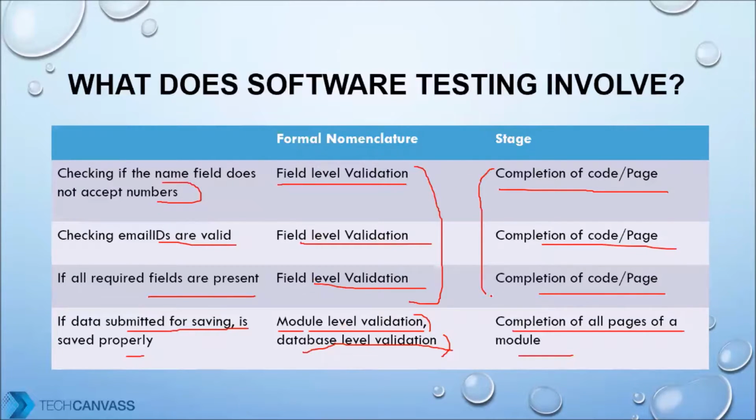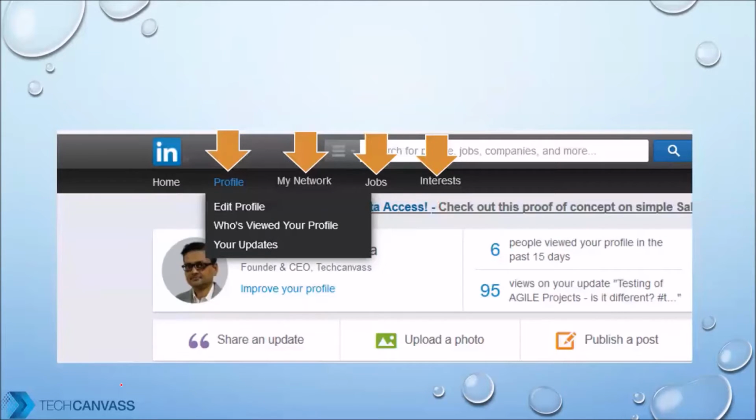There are stages here. One stage is when the page is completed. The other stage is when a module is complete. So what is this page, unit, or module? Now let's understand what is a page, what is a module, and how it is all connected. So this is a diagram which represents a LinkedIn profile.